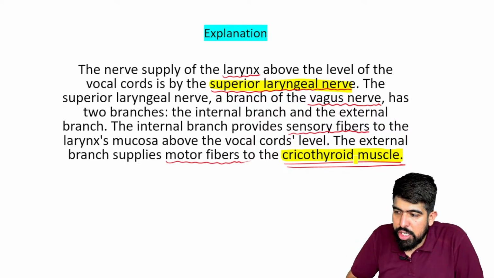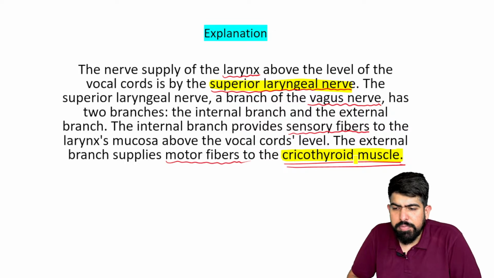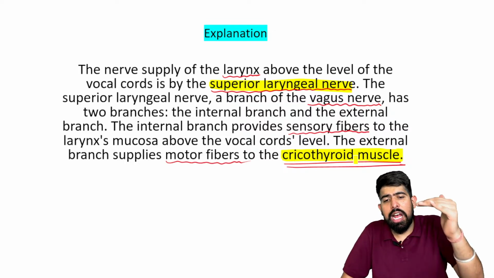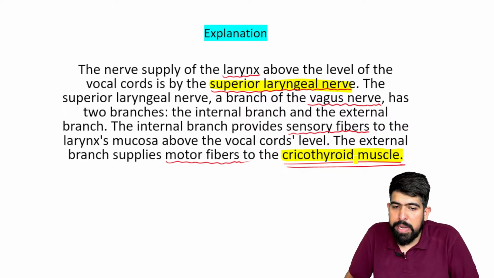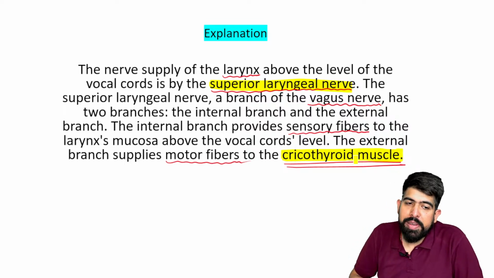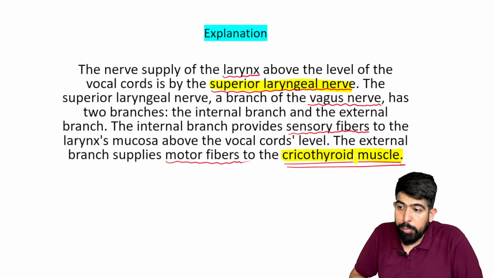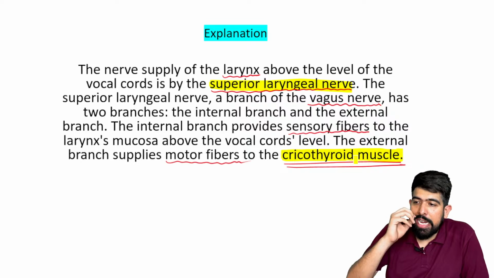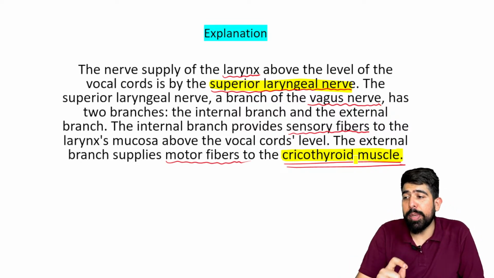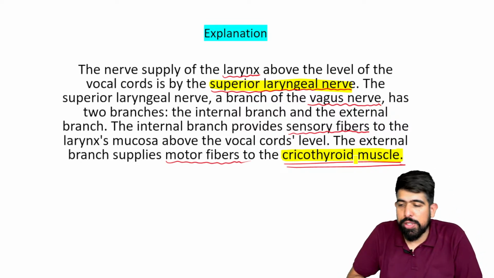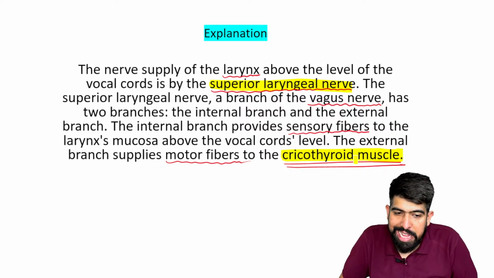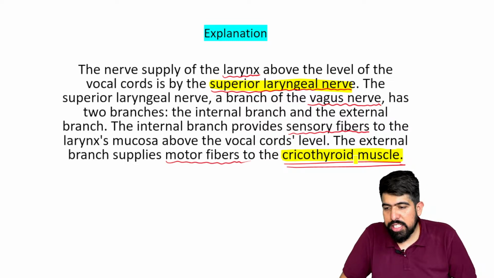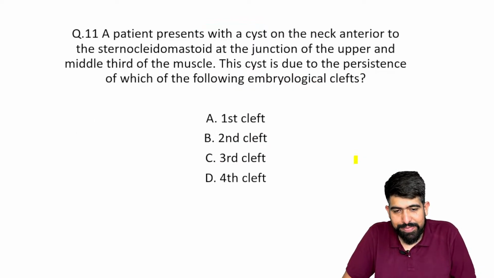Now understand this. Your superior laryngeal nerve supplies the larynx just above the vocal cords. The sensory supply is by the internal branch of the superior laryngeal nerve, and the motor supply to the cricothyroid muscle is by the external branch of the superior laryngeal nerve. And this is all about the laryngeal supply, right?